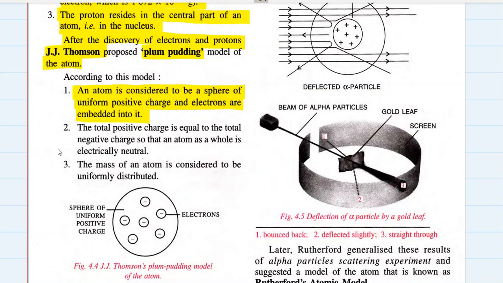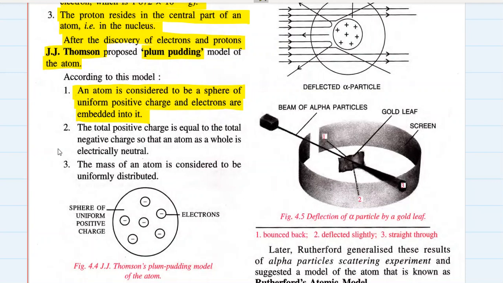Now, maybe you don't know what a plum pudding is, but you know what a muffin is. Have you had a muffin? Let's say a choco chip muffin. If you break a choco chip muffin, what do you find inside it? You find all the dough, and inside this dough, small chips of chocolate are embedded.